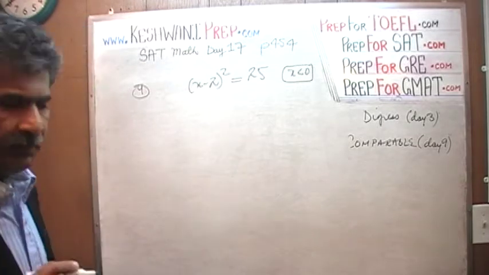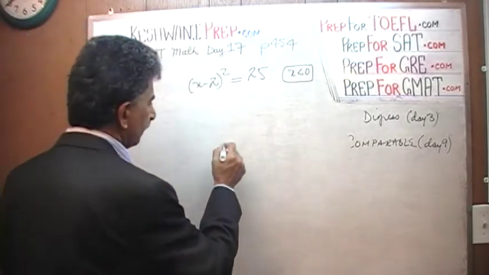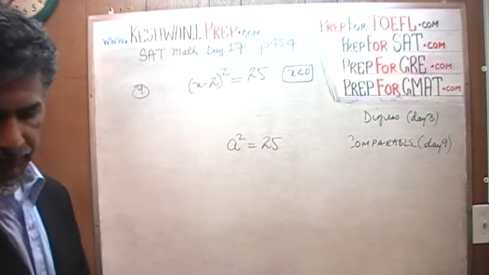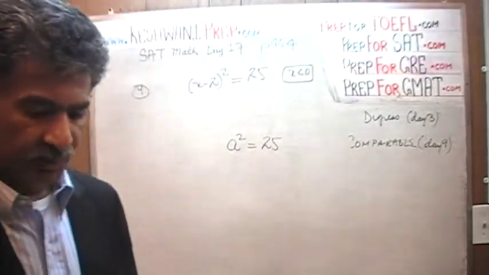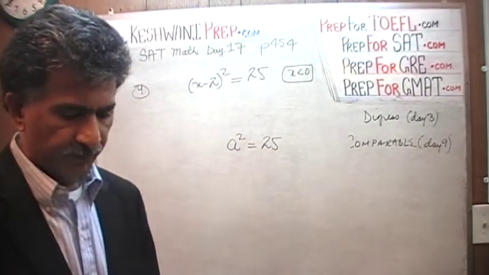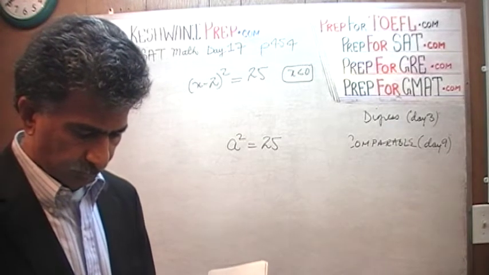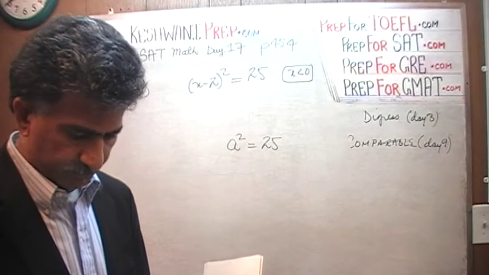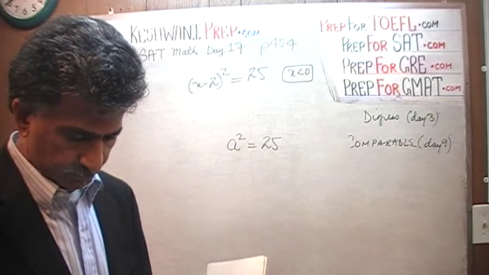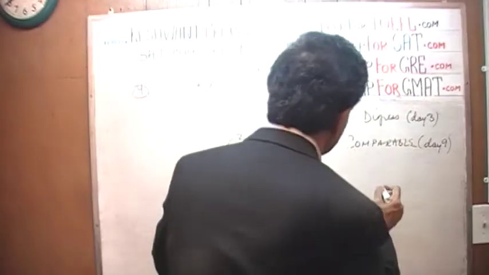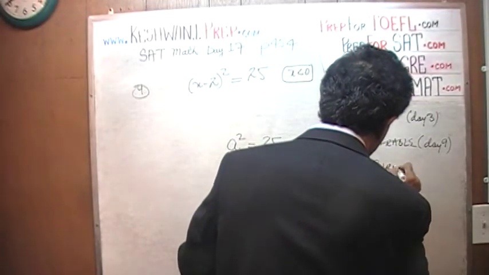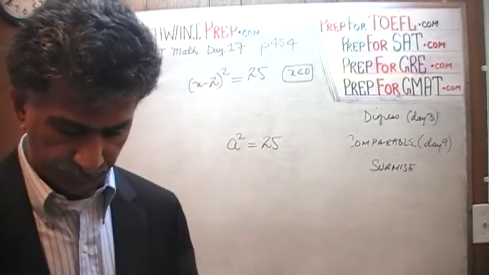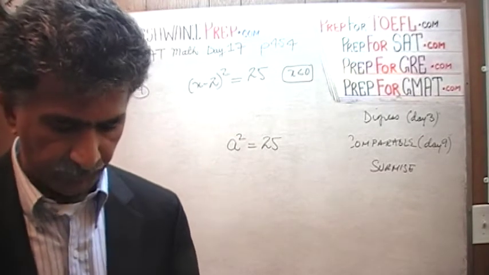Before we do this problem, let me ask you a simple question. If somebody were to tell you that a squared equals 25, what do you gather from that? What do you surmise from that? What do you infer from that? I'm looking at my vocabulary list here one more time, to see if we learned the word surmise. We have not. To surmise something means to infer something, to gather something. What do you surmise from it? What do you infer from it?